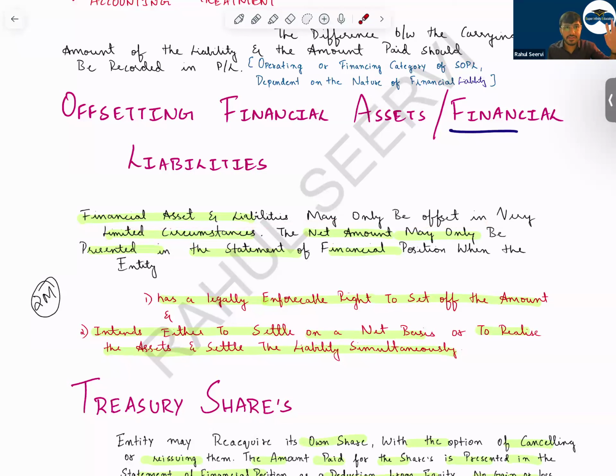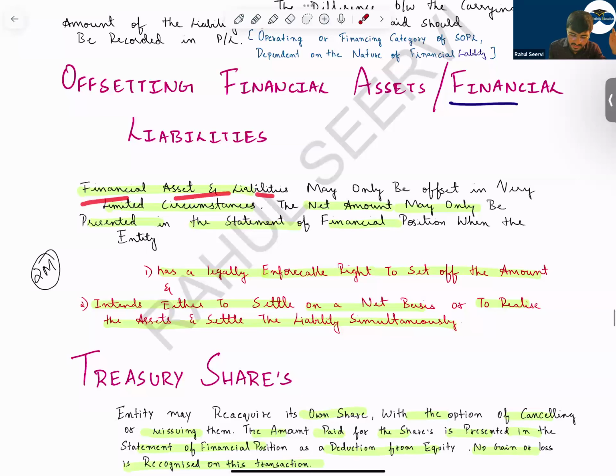We have covered this in IFRS 18 in our regular classes, as well as in IAS 1 where we had offsetting. Can you offset any asset and liability? Yes, if any IAS or IFRS specifies it, you can do this. If you want to refer to IFRS 18, it's uploaded on the Super Infinity channel, lecture number 1, where we have discussed IFRS 18 in detail. Now, financial assets and liabilities may only be offset in very limited circumstances.